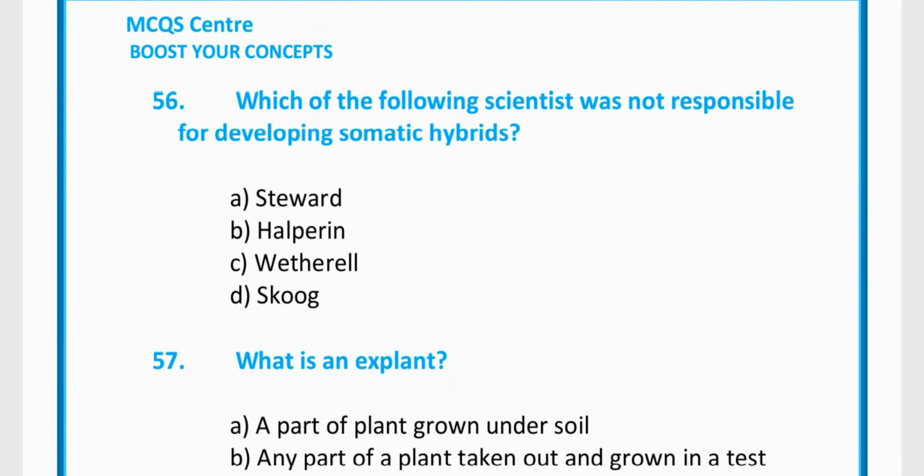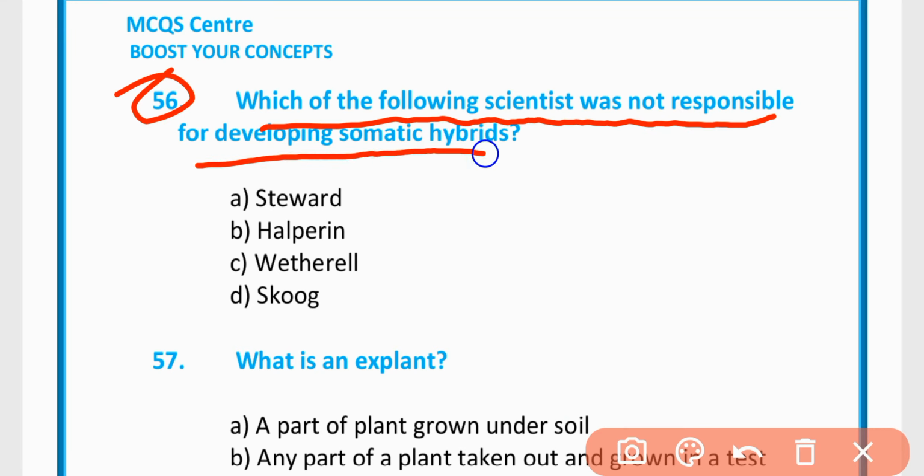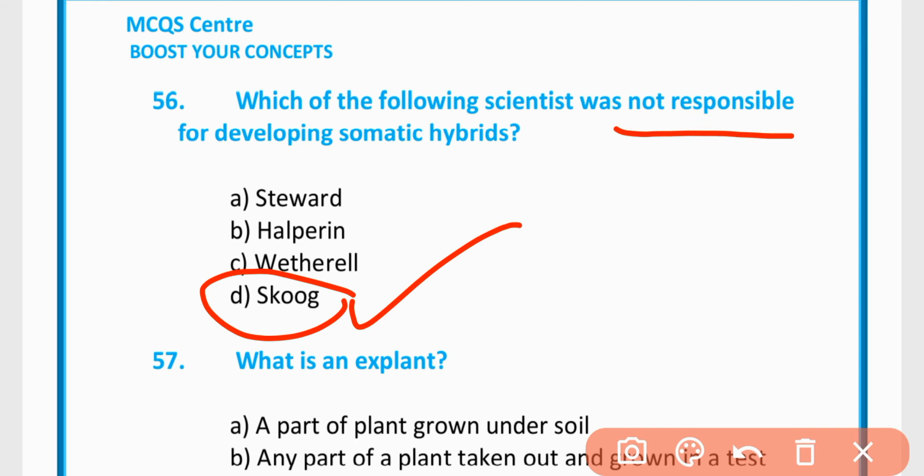MCQ number 56. Which of the following scientists was not responsible for developing somatic hybrids? Steward, Halperin, Weatherley, Scotch. The correct option is option D. Scotch is not responsible for developing somatic hybrids.